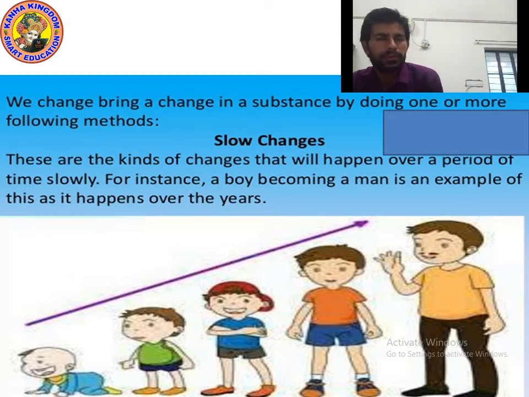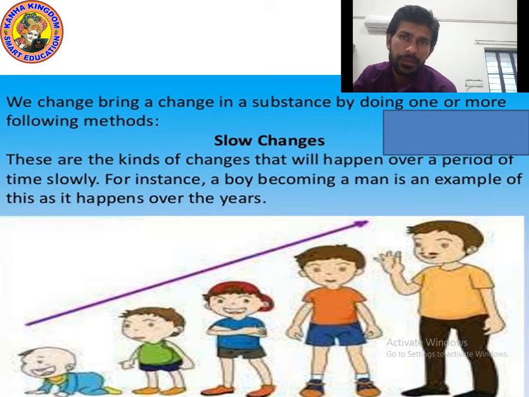So these are also slow changes. I hope that you understood the meaning of slow changes. These are changes that happen over a period of time slowly. For instance, a boy becoming a man is an example of this, as it happens over the years.